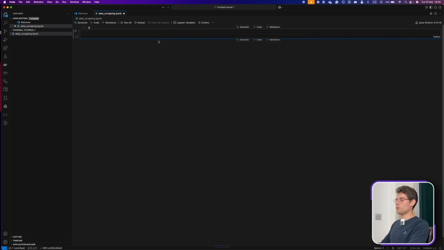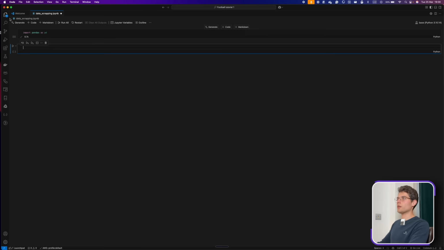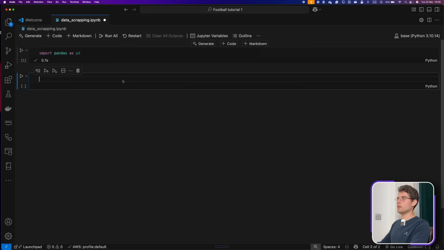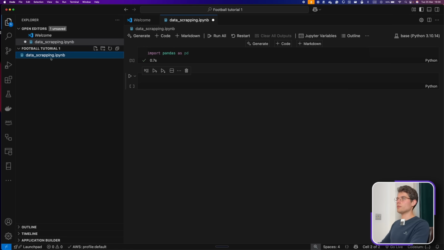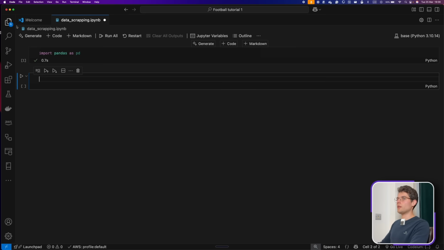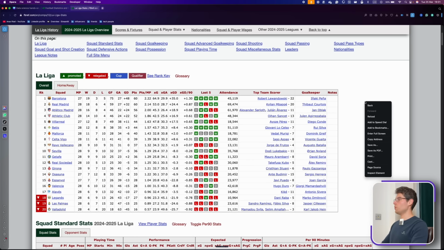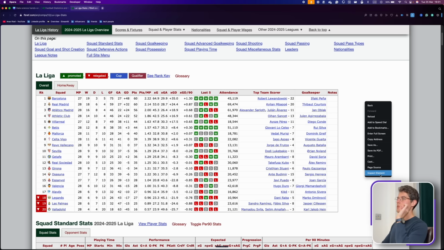Let's do code just to test briefly that it's working. It's working. Let me zoom in nicely in here. All right, you can see the file. Let's do this. So first of all, in order for us to scrape the data from the website, we'll need to be able to find the specific position of it.